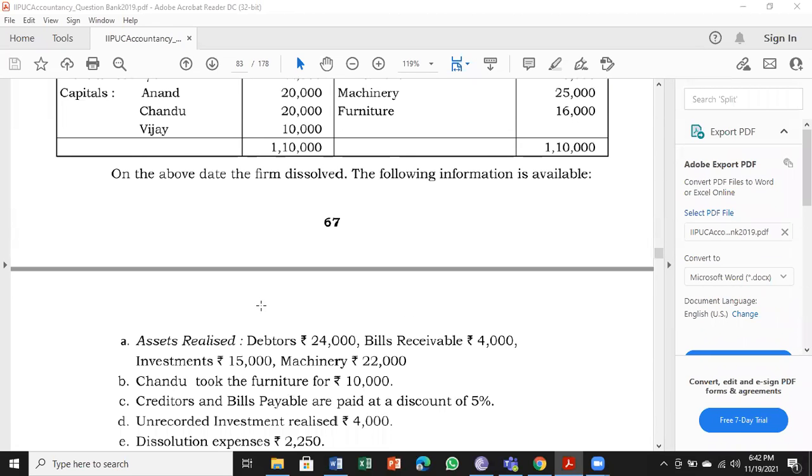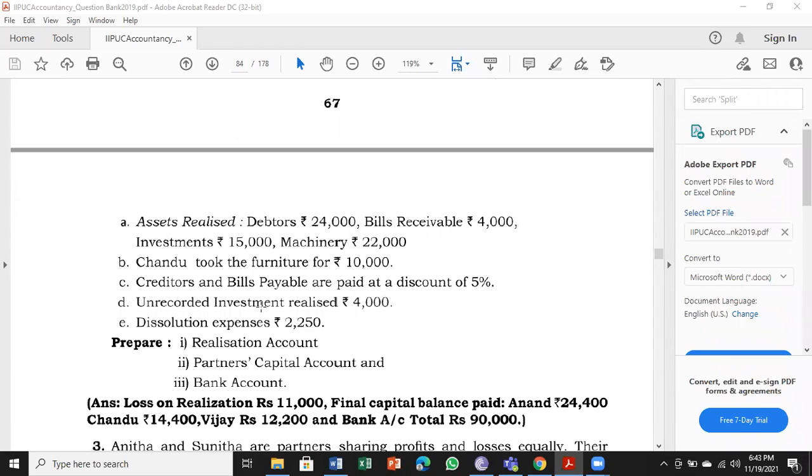On the above date, the firm dissolved. The following information is available. So assets realized as follows. We have 4 assets here: debtors, bills receivable, investment, and machinery. Next, we have Chandu took the furniture for rupees 10,000. So one asset is taken over by the partner.